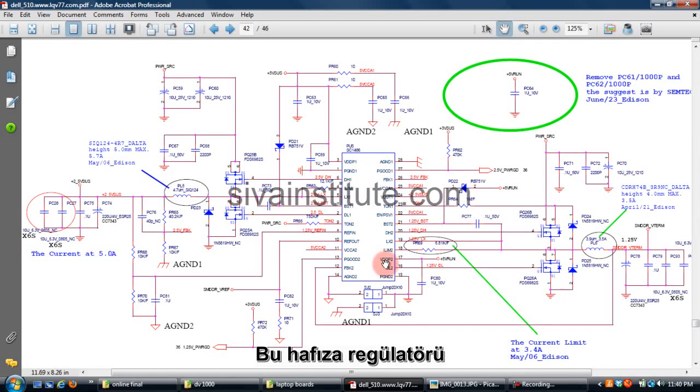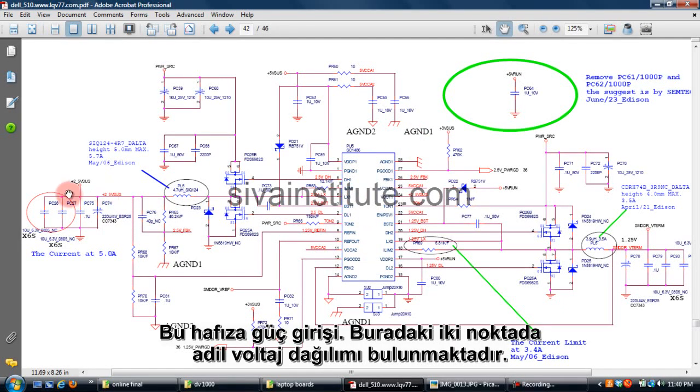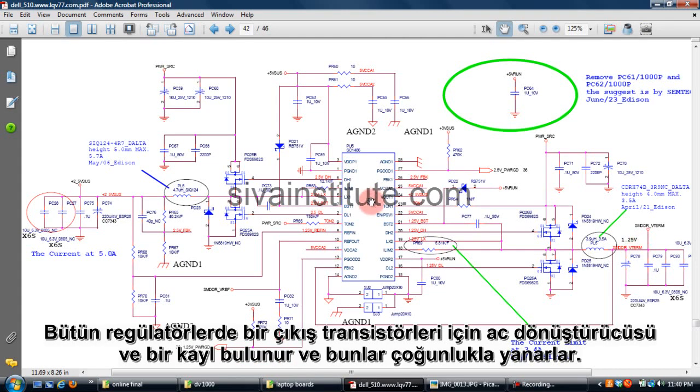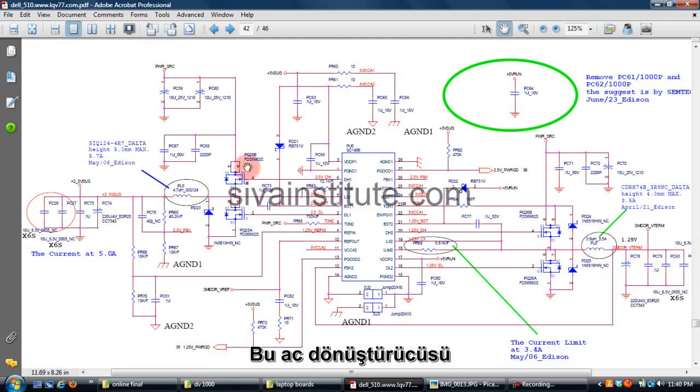This is the memory regulator. This is the memory supply, 2.5 volts. This is the memory termination supply, 1.25 volts. Every regulator has one oscillator IC, two output transistors and one coil. This is the oscillator IC, these are the outputs, this is the coil.